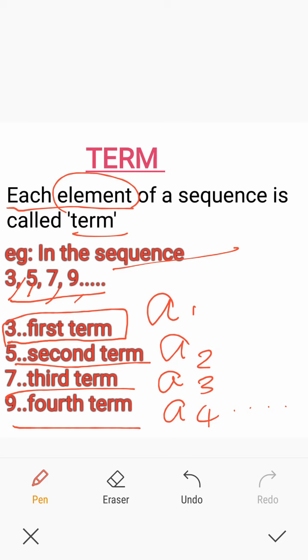Actually, a term indicates the position or rank of the number in the sequence. So here 3 is in the first position, 5 in the second position, 7 in the third position, 9 in the fourth position and so on. So each element of a sequence is called a term.